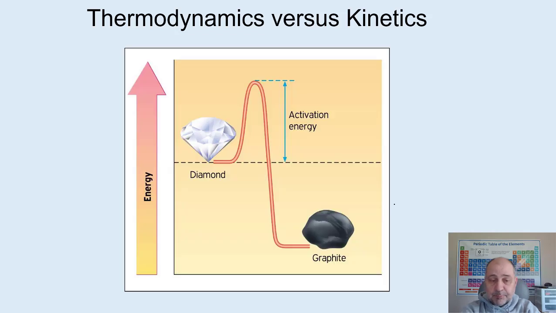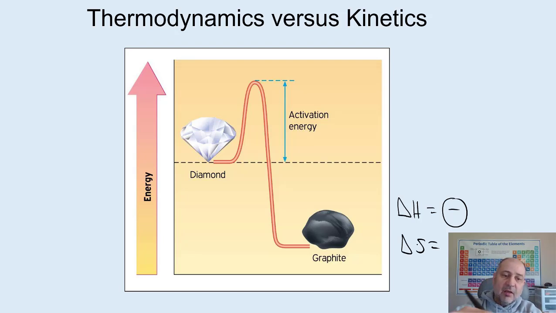and the final state. Just to drive this kinetics point home, here the conversion of diamond to graphite is enthalpy favorable because delta H is negative. It's also entropy favorable. Delta S is going to be positive here. We have more randomness or chaos or whatever you want to call it going from diamond. Diamond is more ordered than graphite.